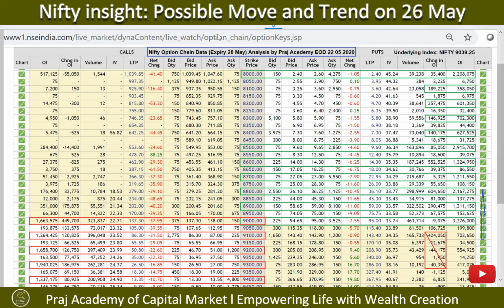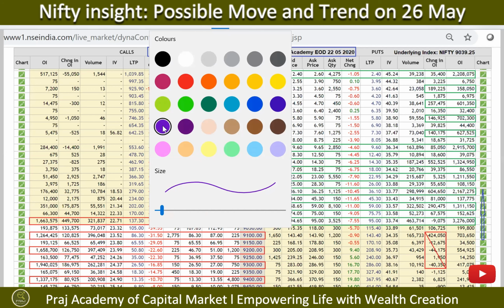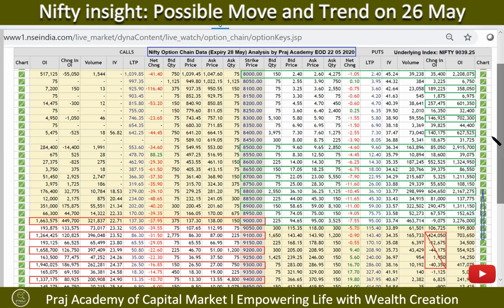Let's find out support and resistance levels with the help of the open interest buildup, and also see what kind of direction is coming out of here. So on the put side, we look at the maximum buildup to search for the support level.